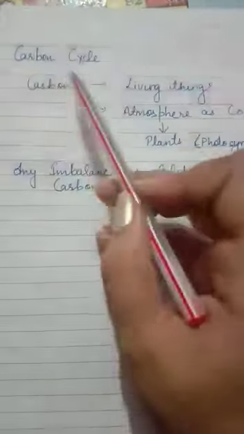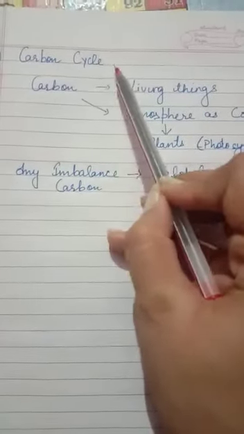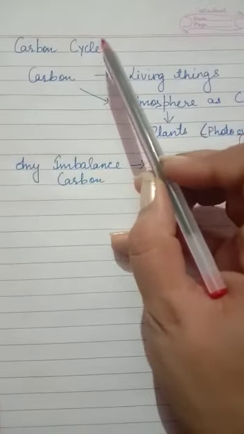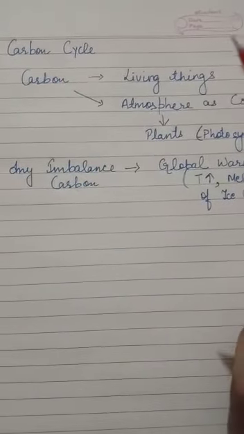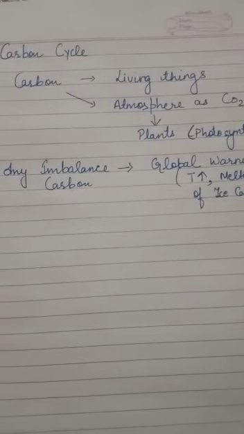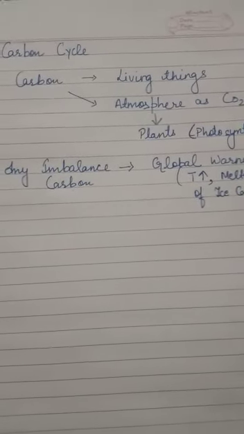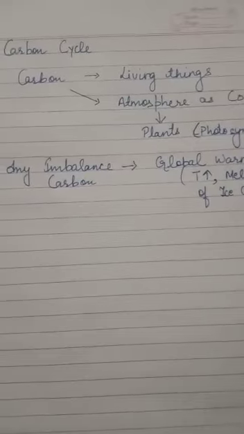So carbon cycle is the occurrence of carbon in the atmosphere, then its replenishment, means replacing of carbon on and on, means this cycle continues.